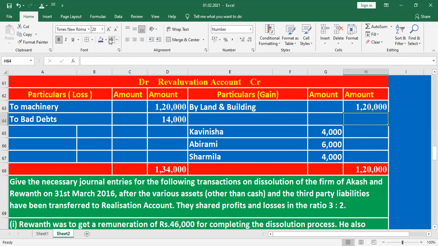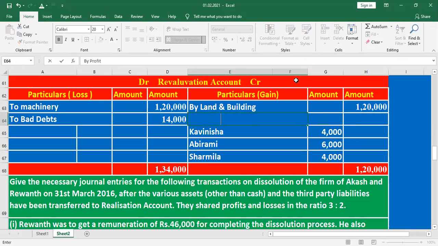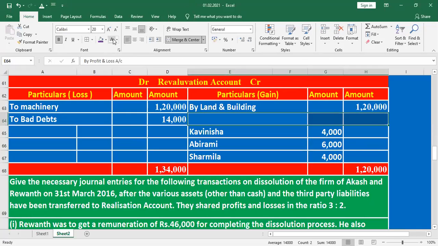The balance amount is 1,34,000 minus 1,20,000, which is 14,000. Do we mention it here? By profit and loss account, 14,000.